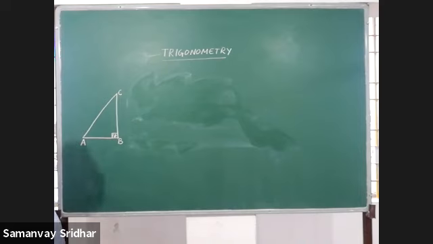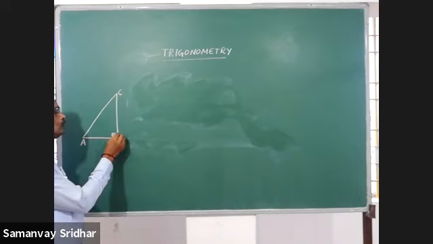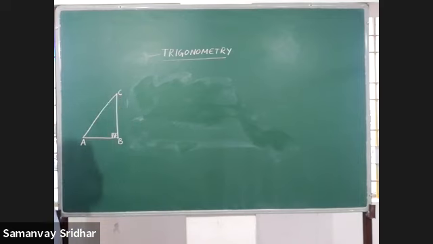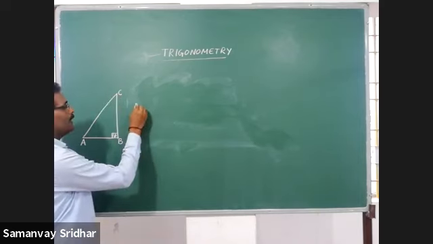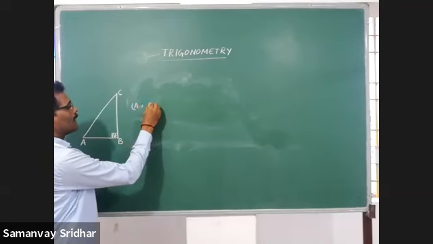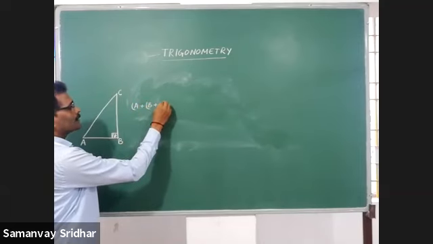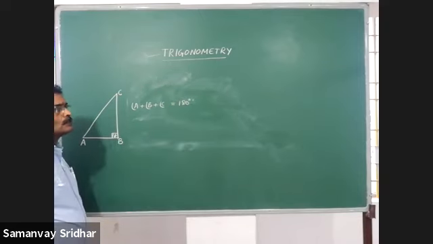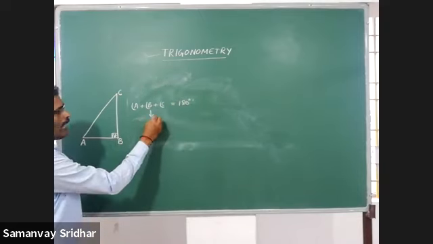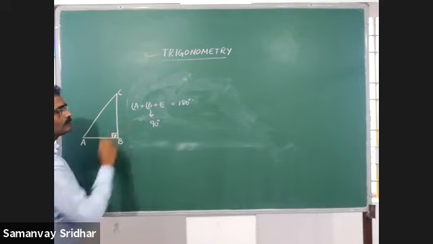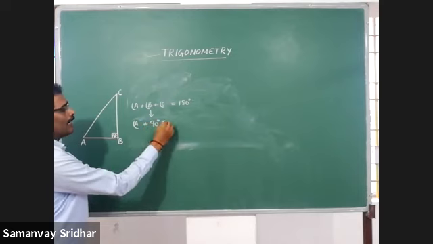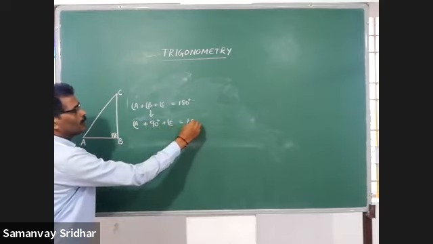Clear? Now, you know that the sum of three angles is equal to 180 degrees. That is nothing but angle A plus angle B plus angle C is equal to 180. Here I clearly told you that angle B is 90 degrees. The remaining two angles are what? Angle A and angle C is equal to 180.